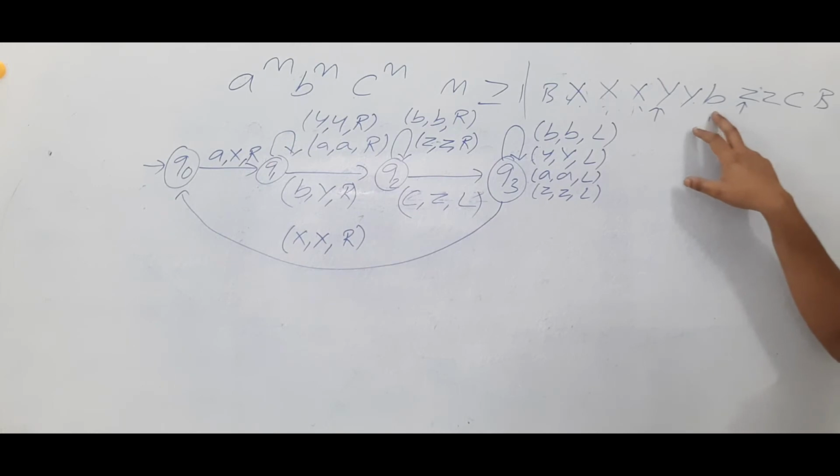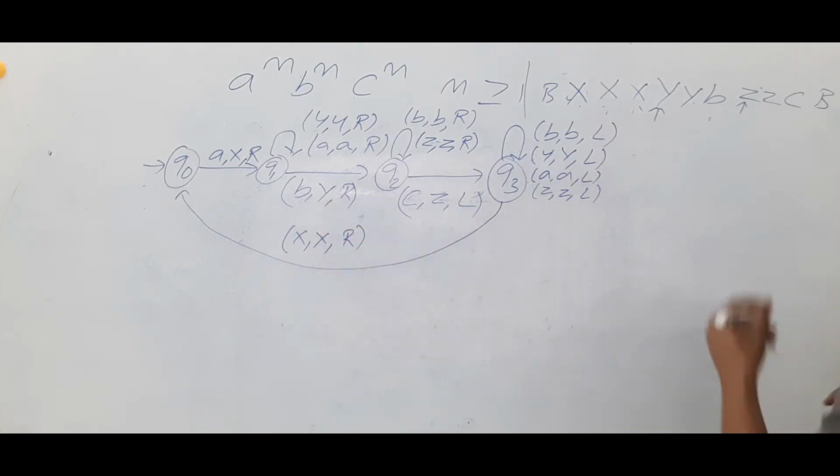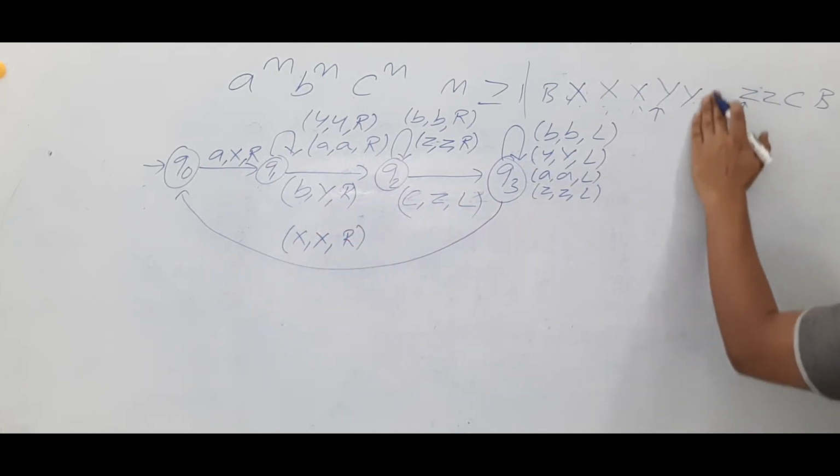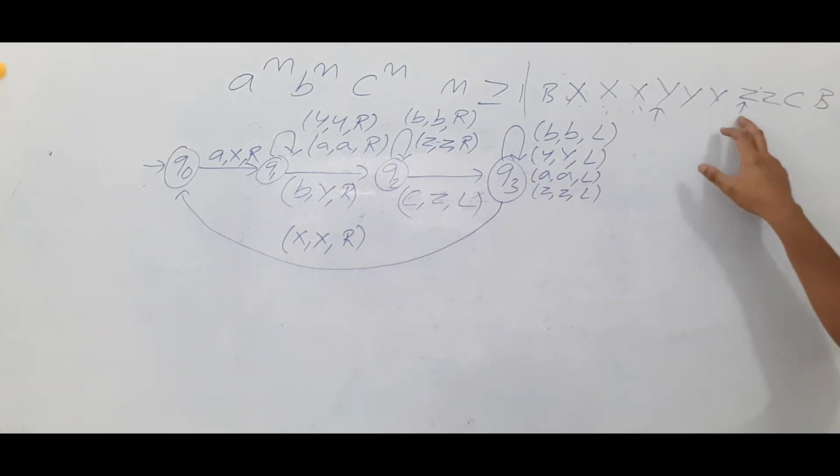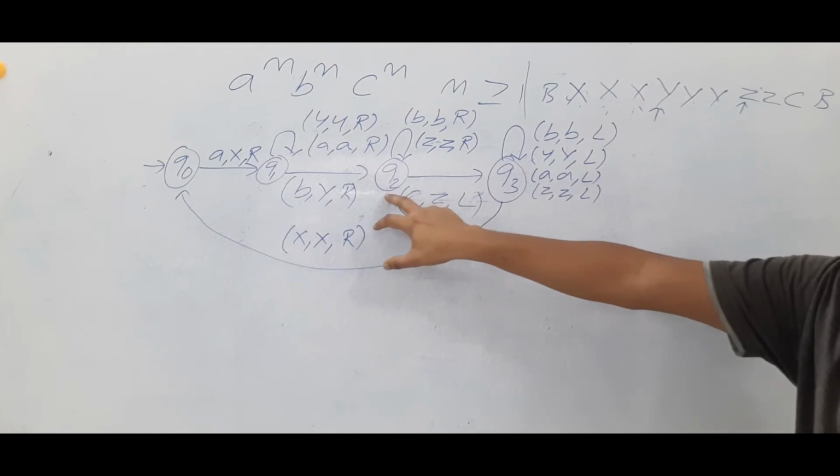Okay. If it is a B, modify it as a Y because we are searching for the B only. Modify it as a Y and move to the right. Then you are in the state Q2.